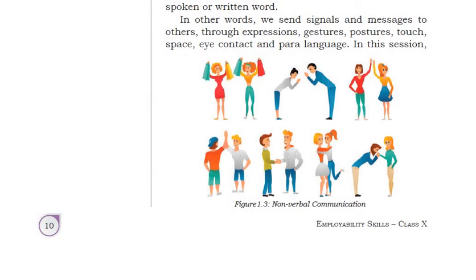As you can see in this picture, touch means what? Handshaking, you can see. Gestures, when you smile at somebody, that is a gesture. Posture, you should be very straight. Stand straight, sit straight. That is the posture that shows confidence in you, right? Eye contact, whenever you are talking to somebody or giving any kind of message, or you are on a stage, you should make eye contact. Okay. To the audience or the person to whom you are talking, right?